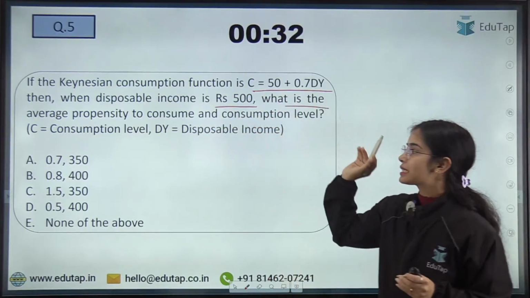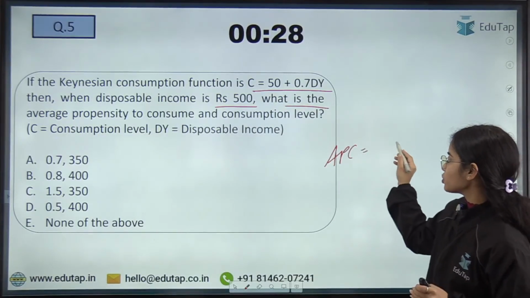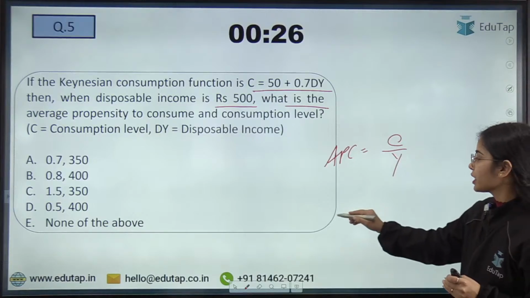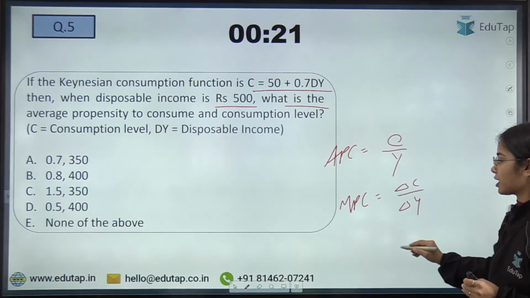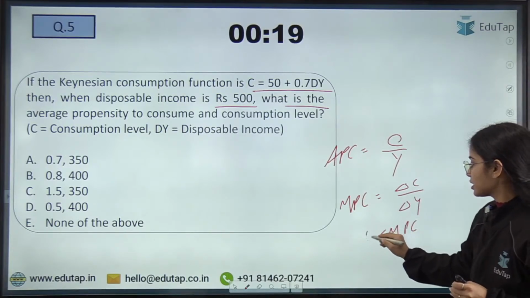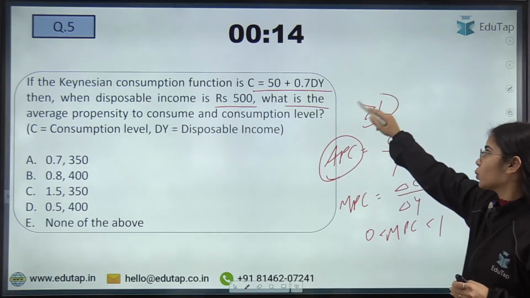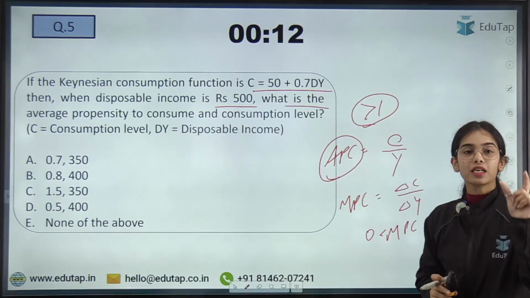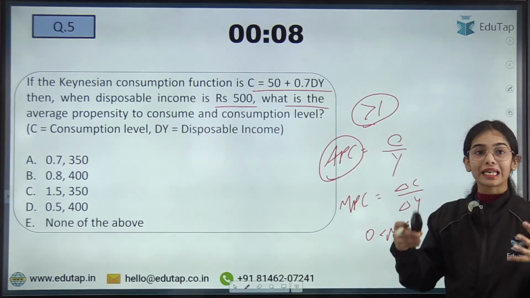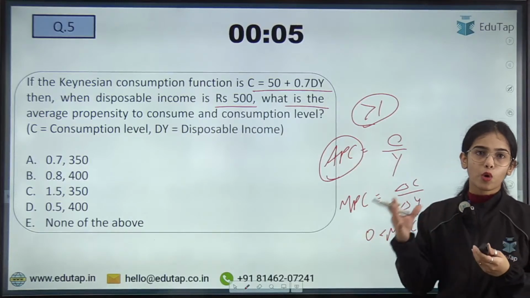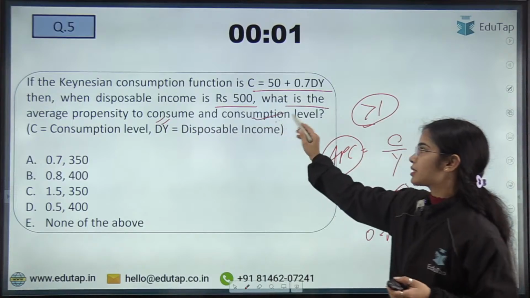Okay. Now coming to the next question: if the Keynesian consumption function is this and the disposable income is given, what is the average propensity to consume? So APC, average propensity to consume, is consumption divided by income. MPC is equal to change in consumption divided by change in income. MPC is in between 0 and 1. APC can be even greater than 1. Remember this, okay? MPC value remains between 0 and 1, but the APC value can be greater than 1 also. So this is the whole idea. Now try to answer what the APC is and what the consumption level is here.